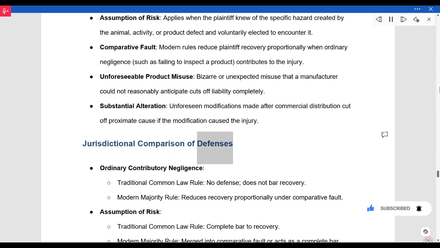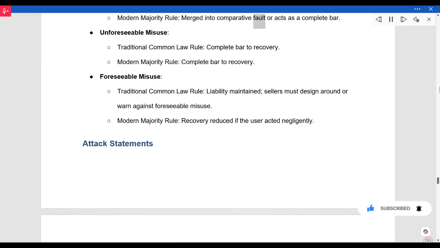Jurisdictional comparison of defenses. Ordinary contributory negligence. Traditional common law rule, no defense, does not bar recovery. Modern majority rule reduces recovery proportionally under comparative fault. Assumption of risk. Traditional common law rule, complete bar to recovery. Modern majority rule, merged into comparative fault or acts as a complete bar. Unforeseeable misuse. Traditional common law rule, complete bar to recovery. Modern majority rule, complete bar to recovery.